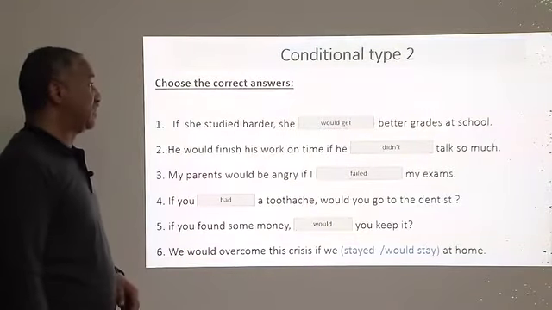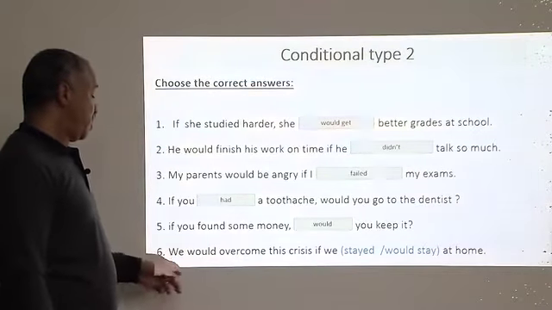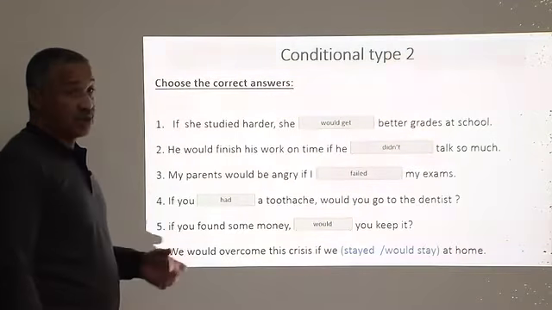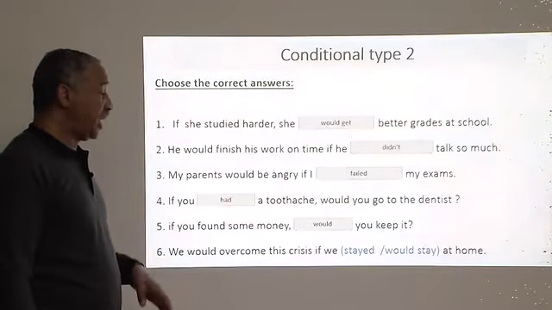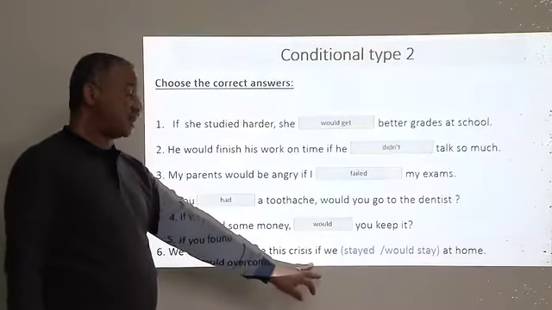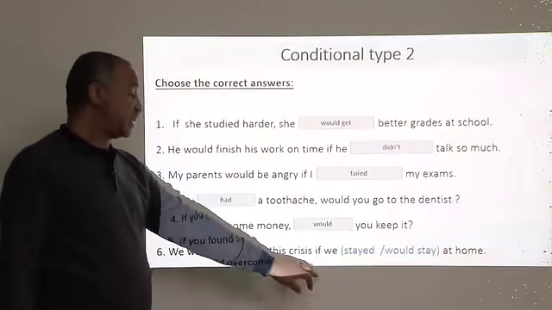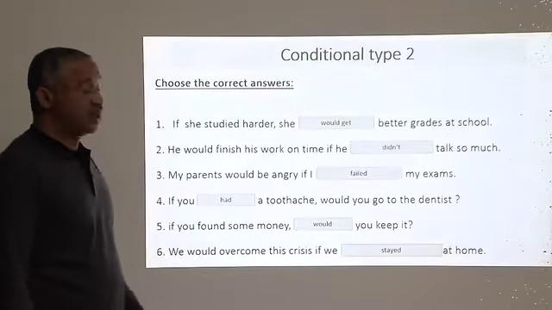The last sentence concerning conditional type 2: we would overcome this crisis. Inshallah, we shall do. We would overcome this crisis if we, and what comes after if is the verb in the simple past, if we stayed at home.